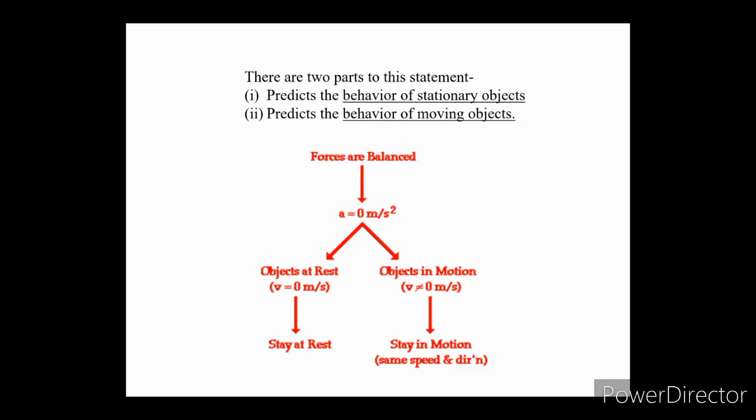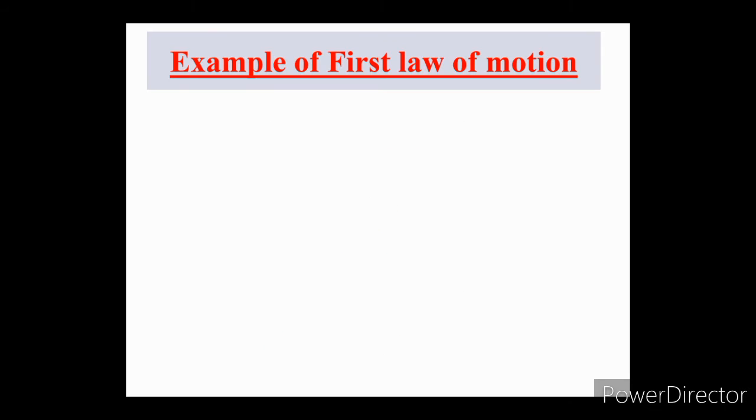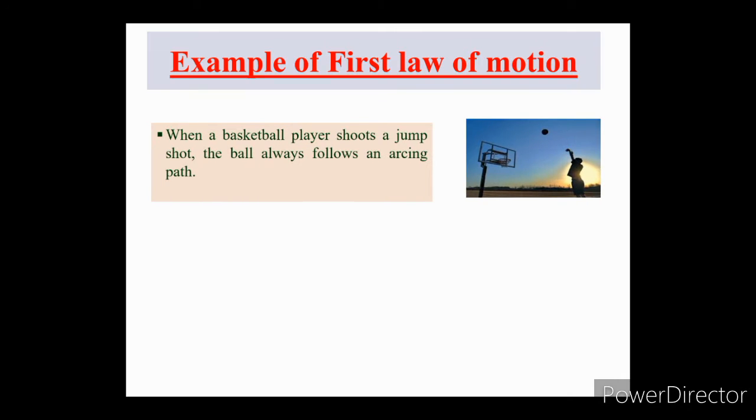If at rest, they will continue in the same state of rest. There are many examples of Newton's first law of motion. Some are given here. First example is of a basketball. When a basketball player shoots a jump shot, the ball always follows an arcing path. The ball follows this path because its motion obeys Sir Isaac Newton's law of motion.